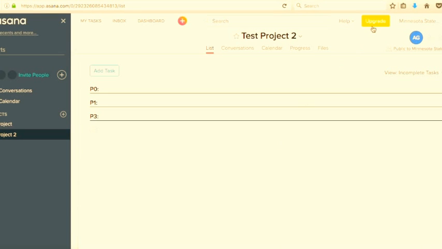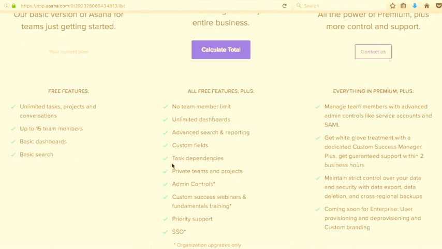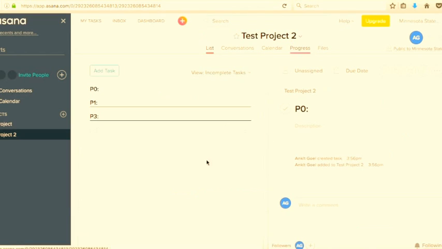One of the cool features that you get when you sign up for premium is task dependency. In task dependency, you can make it such that task 2 will start only when task 1 is completed. That is one of the really cool features that you get if you sign up for the premium version, but you're good if you don't have too many people working on the project. So that's everything that I have for Asana for you guys.